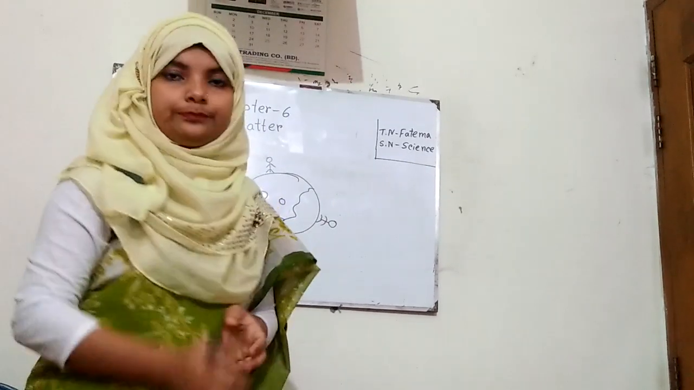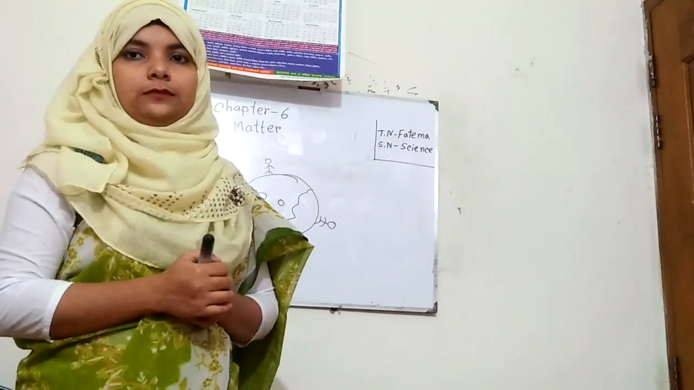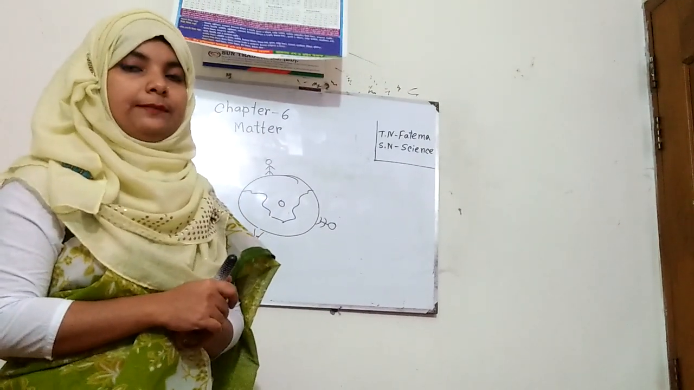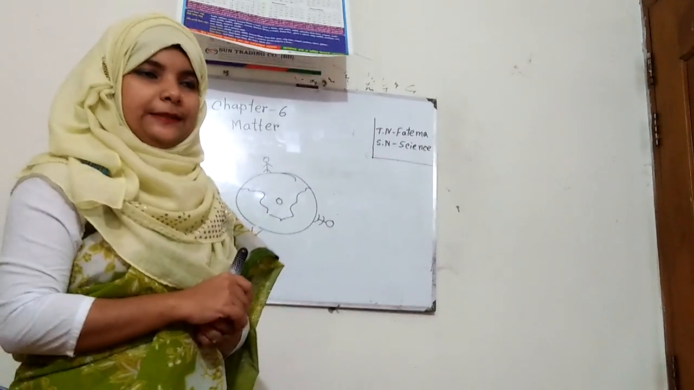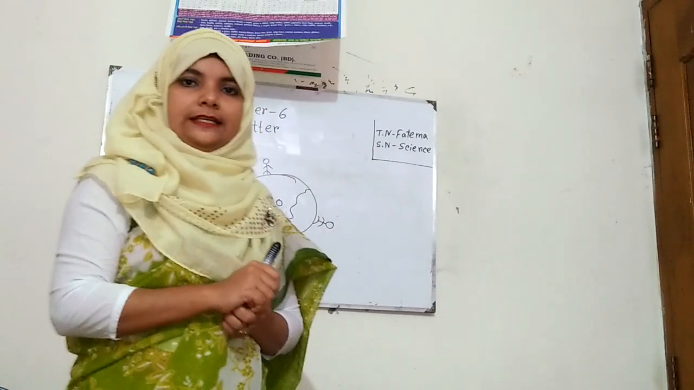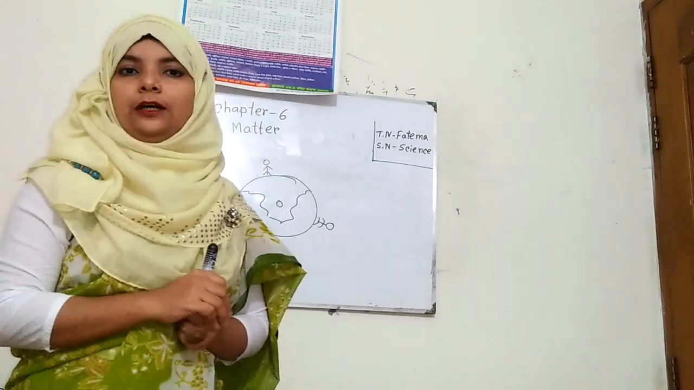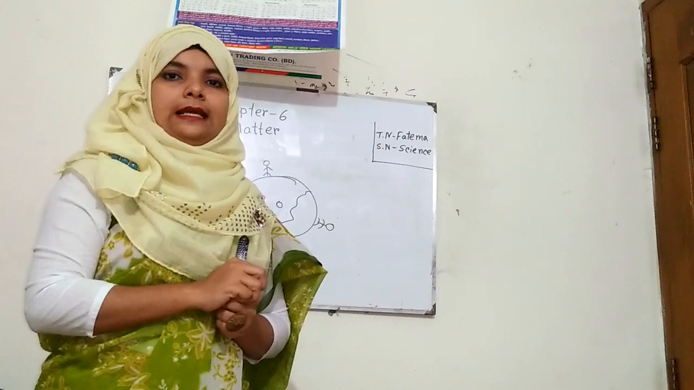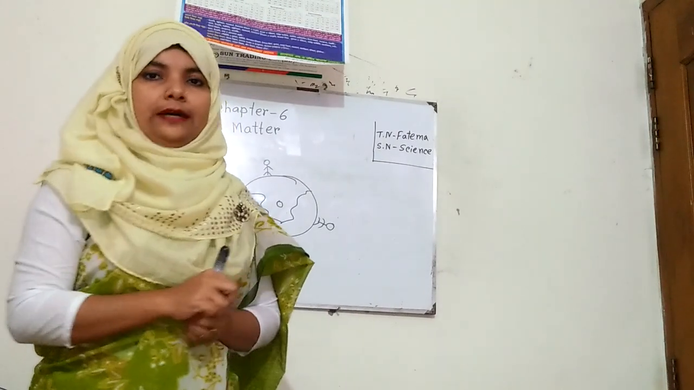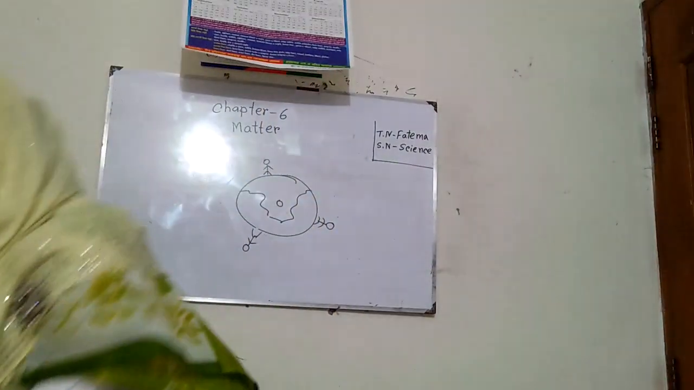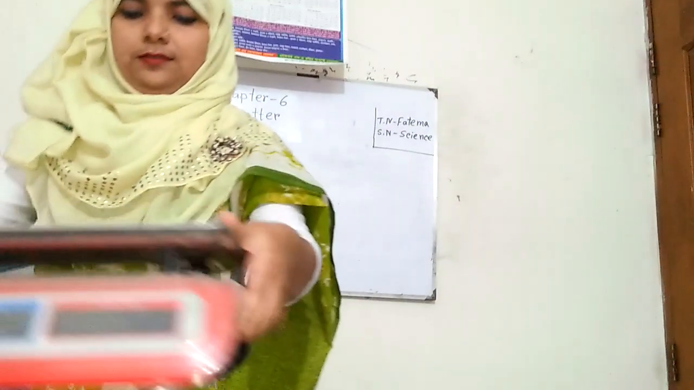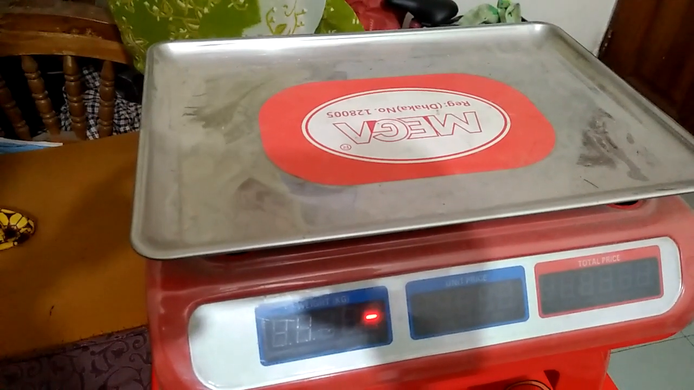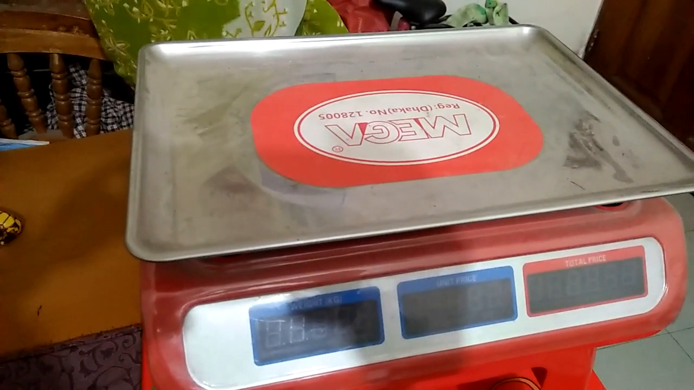Okay, so this is weight. Weight is a measure of how strongly the earth pulls a matter to the center of it. But how will we measure the weight? To measure the weight, we need some balance or scale. Now I want to show you one measuring device. This is my measuring device and I will show you how we can measure with this device.